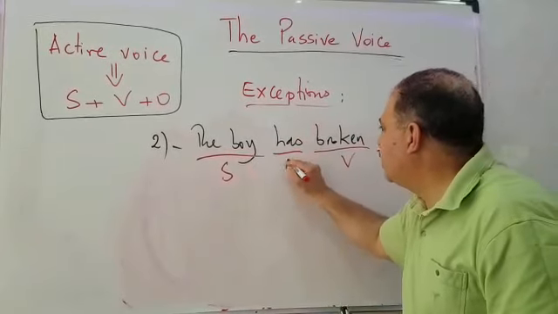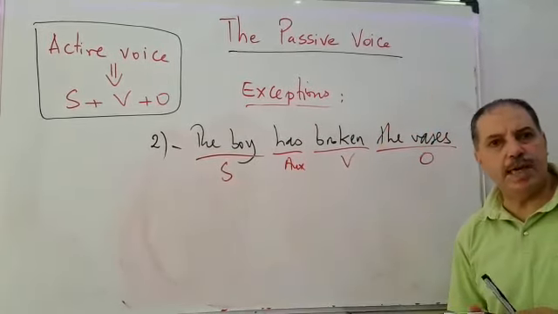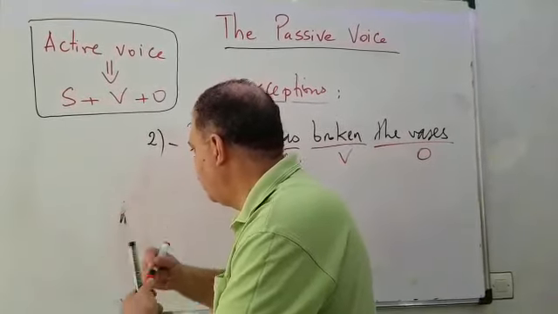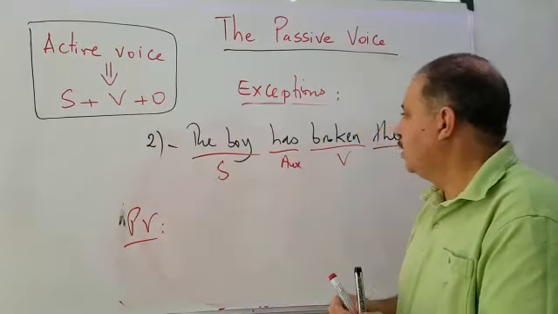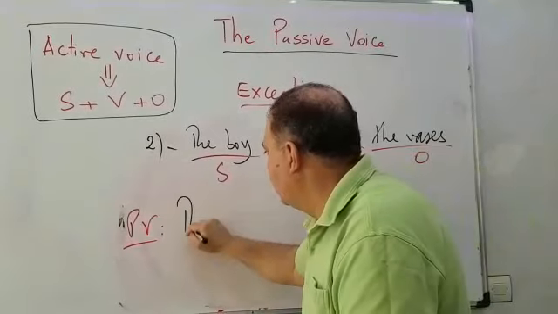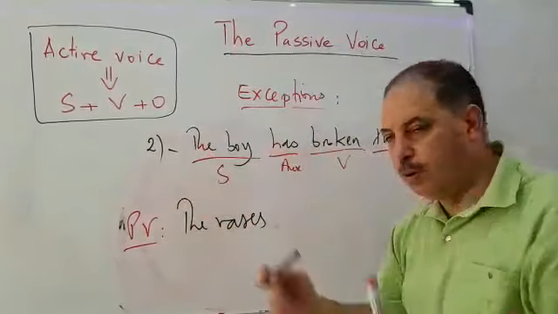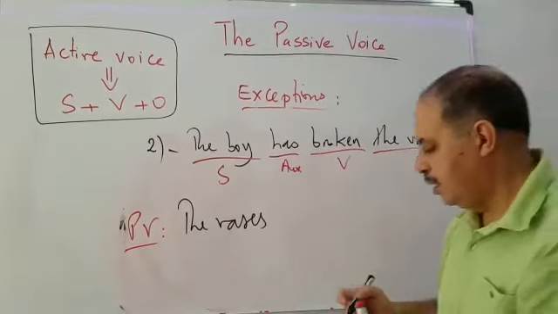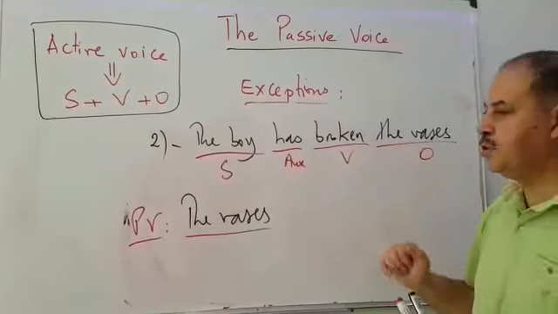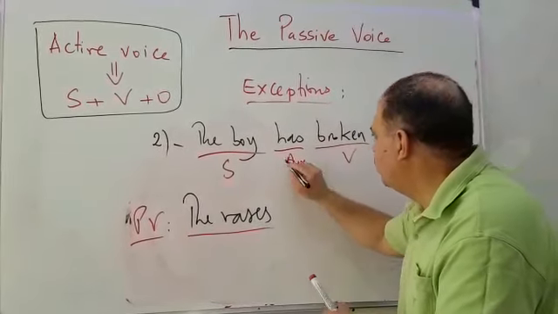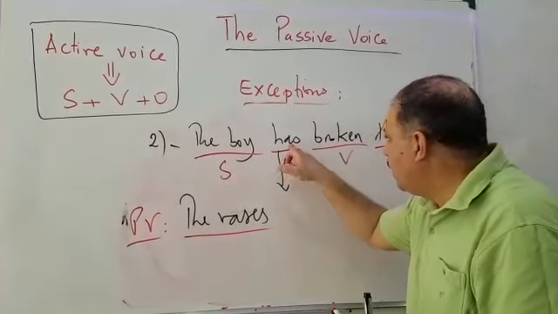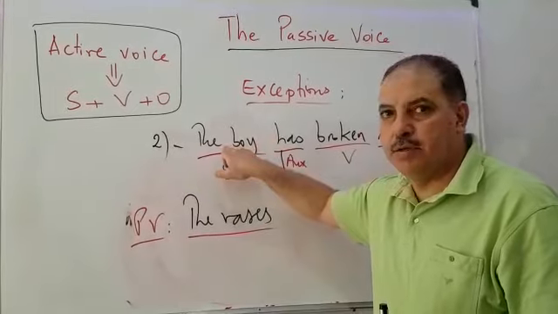So what about this one? It's an auxiliary. So what would happen here when we move to the passive voice? Passive voice would be like this. So remember number 1, 2, 3, and 4. Let's begin with the vases. So the vases, the plural. Now we have a new subject, and number 2. Number 2 is not to be, but we have to put the auxiliary first, and that's the exception I'm talking about. So here "has" goes with the boy because the boy is singular.